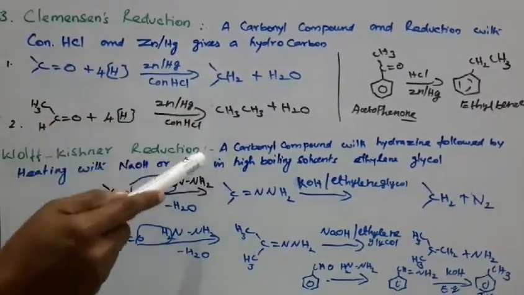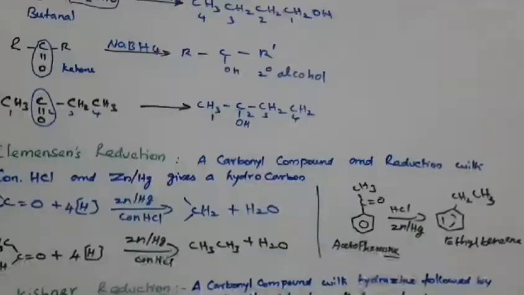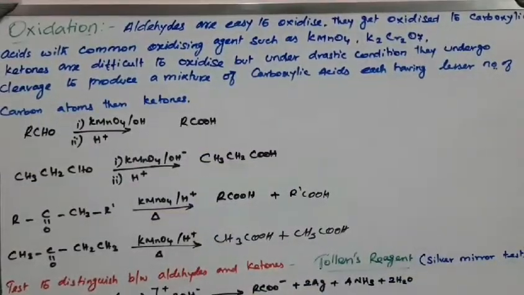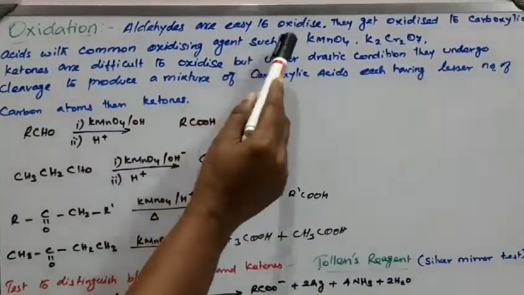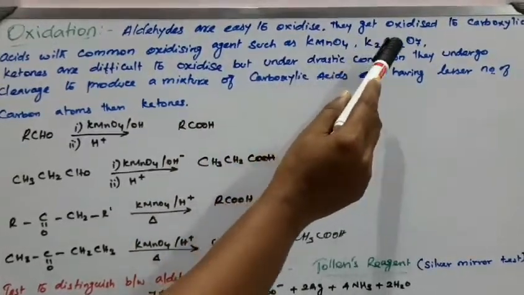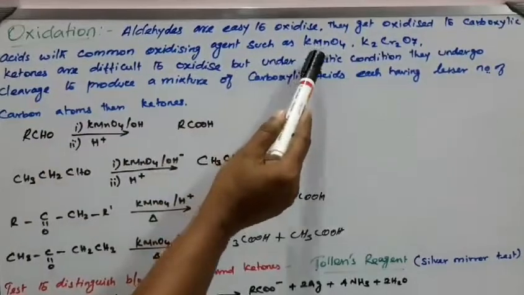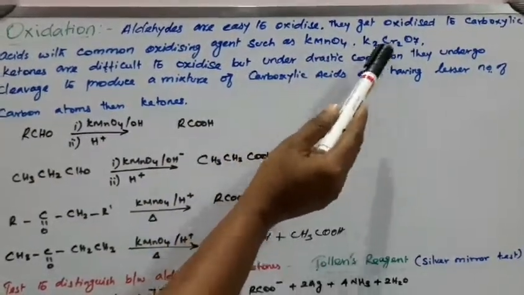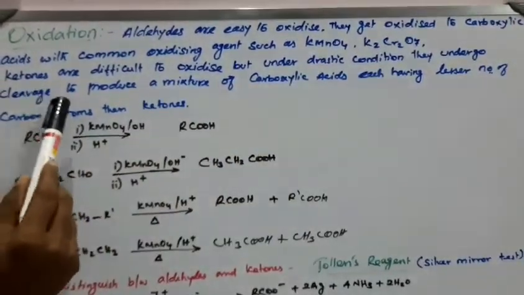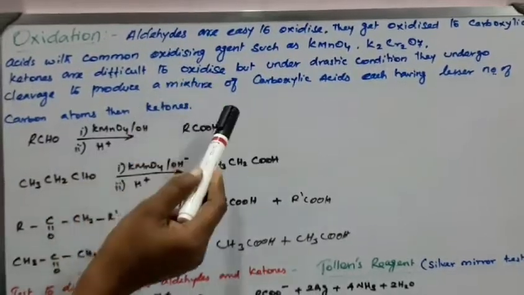That is also important. Now, oxidation properties. Aldehydes are easily oxidized to carboxylic acids with strong oxidizing agents like KMnO4, K2Cr2O7, but ketones are difficult to oxidize.